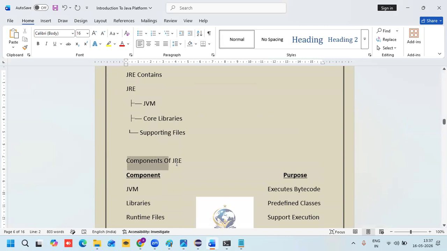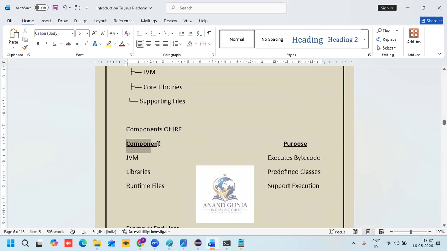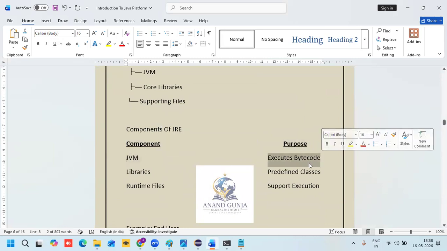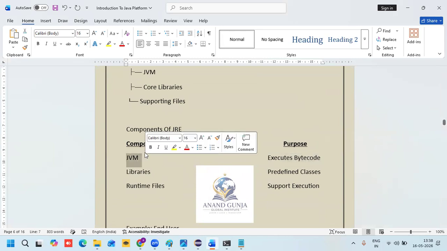Now let me explain the components of JRE, with the component name and its purpose. JVM executes bytecode, as I already showed you.